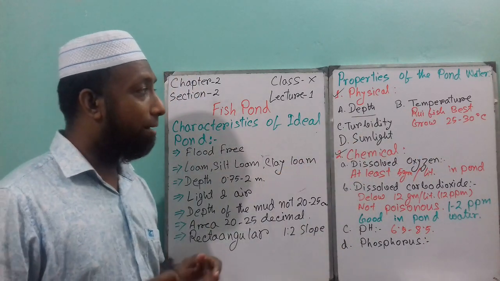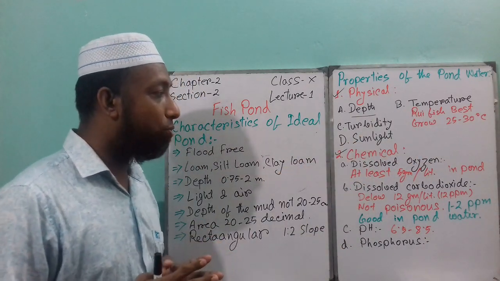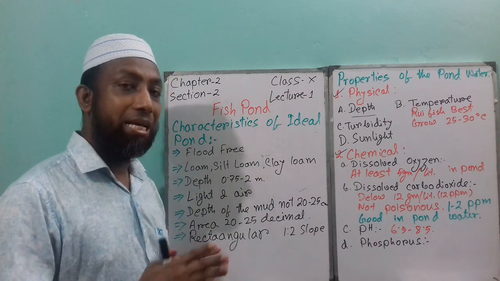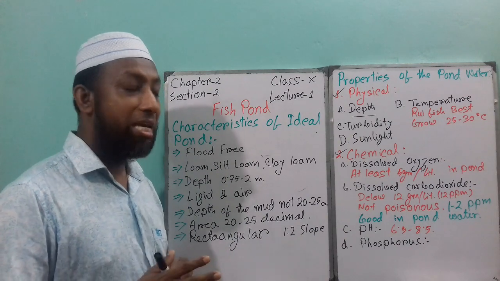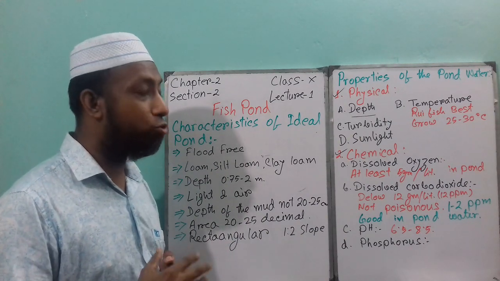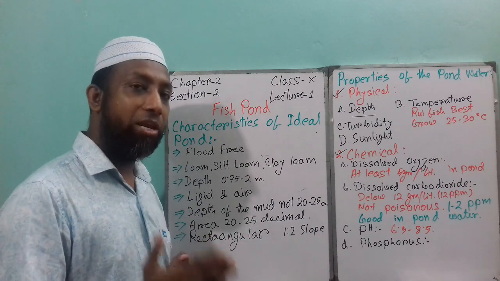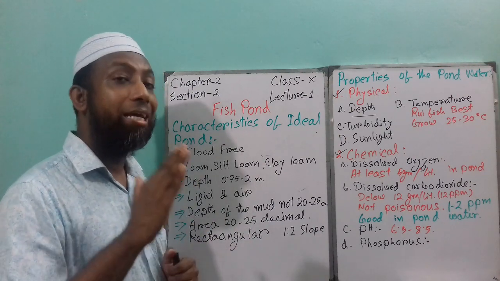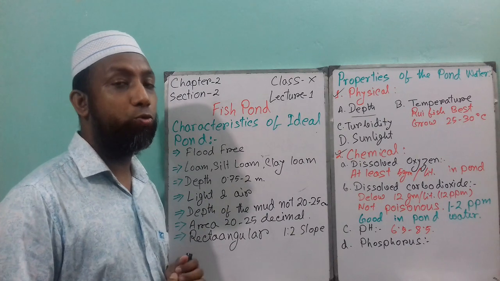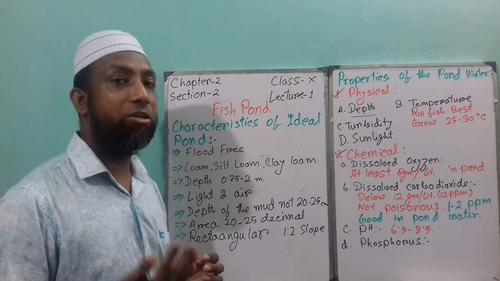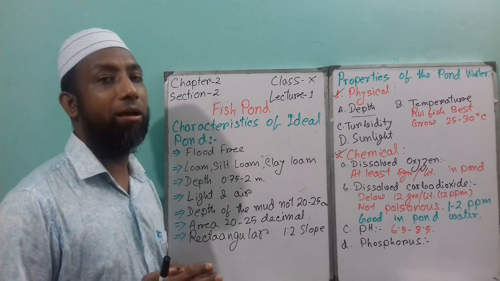Next property is temperature. You have to think about the temperature. In summertime, if the pond water is too hot, that is harmful for fish. Even in winter, when the temperature is cold, the growing capacity of fish is a little bit lower.